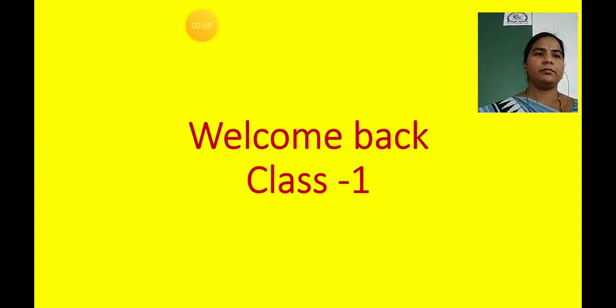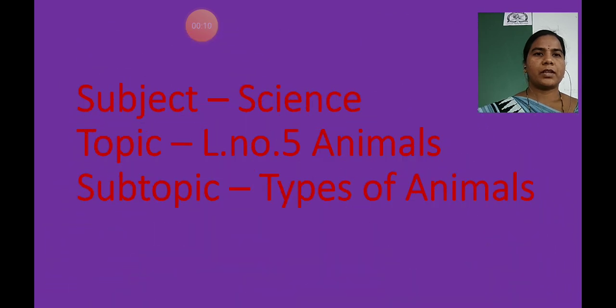Class 1, and the subject is science. So, children, take out your science textbook. Open everyone. Very good. As you know, our topic is lesson number 5, animals. In the previous video, we started our lesson number 5, that is animals. Today's subtopic is types of animals. So what is our subtopic? Types of animals. For that, you have to open page number 40. Open everyone.